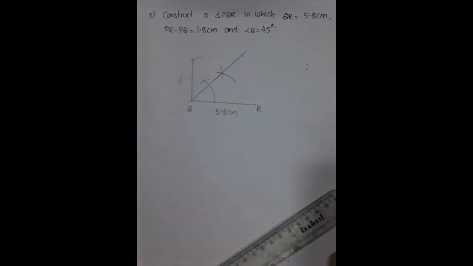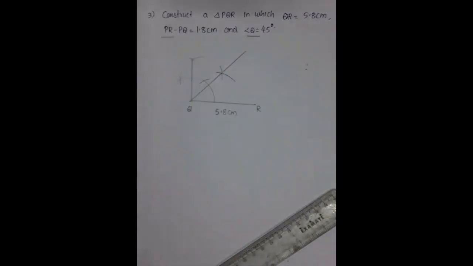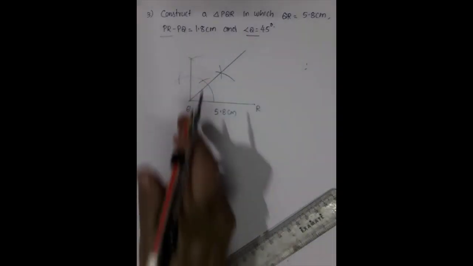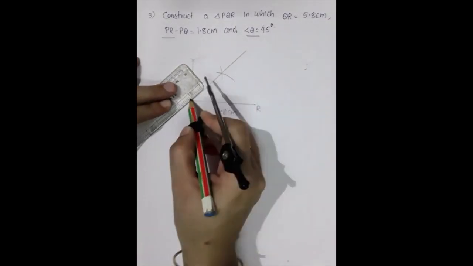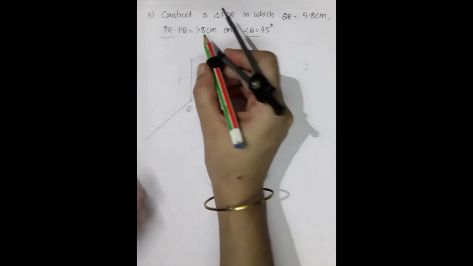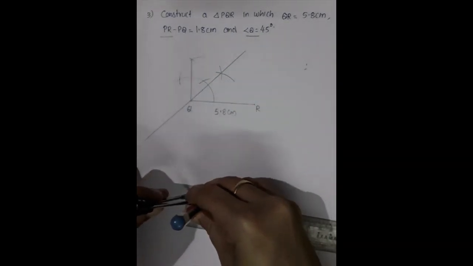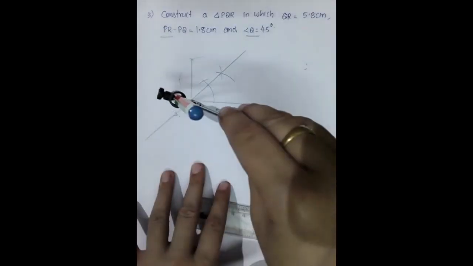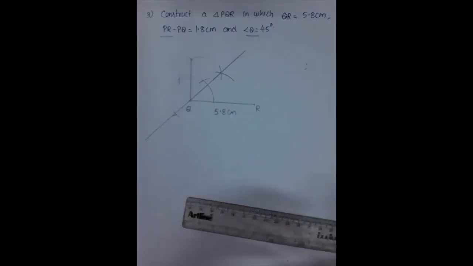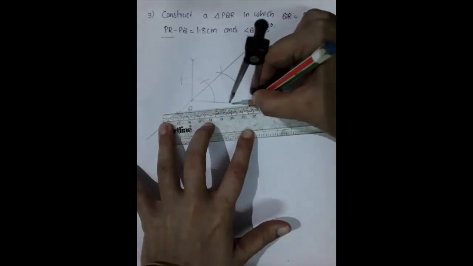Okay, then you have to go through what? Angle Q, here PR. If it is PR, where you have to move back, is it? So from this line you have to move back up to 1.8 only. So you have to take 1.8 centimeter on the compass and cut that line. Yes, cut that line. Then joining this point and R.